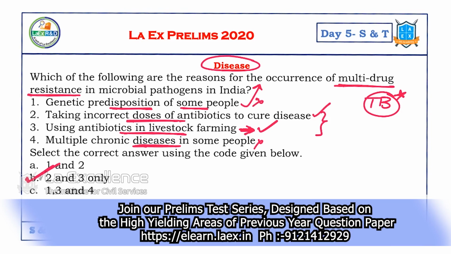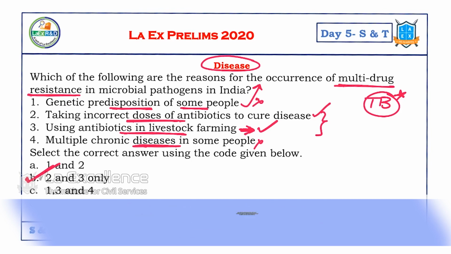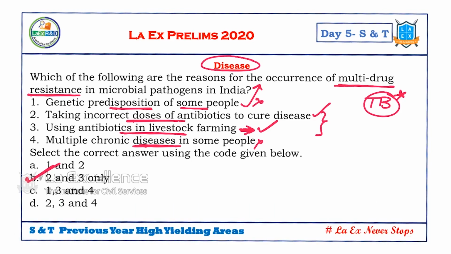In science and technology, you can use this technique. Whichever you know 100% sure, first tick mark them. After that, if you know other options at least 75%, if you are sure of it, mark it. Otherwise, mark it as incorrect. Most of the times that would be the correct answer. For this, B is the correct answer.